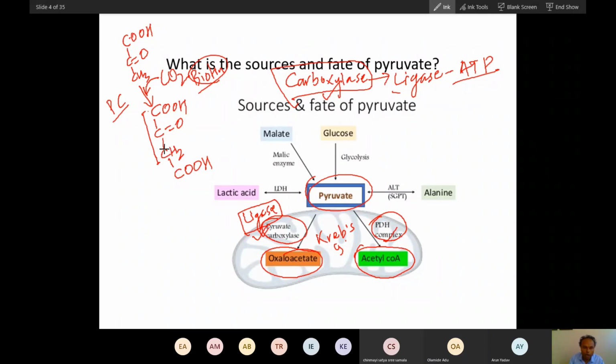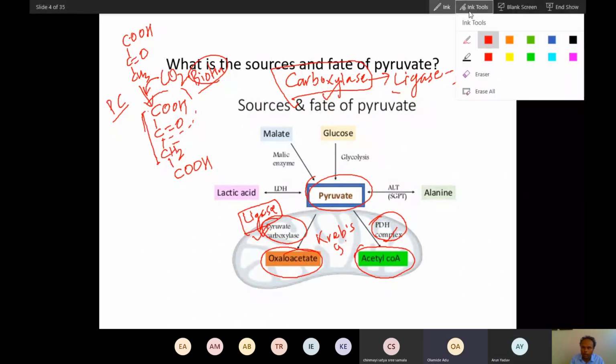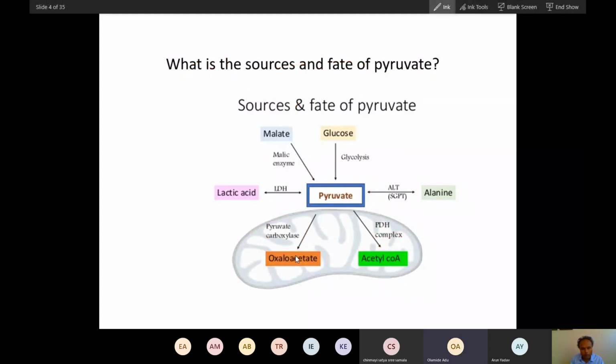This compound formed is called oxaloacetate. You can call this part oxalo and this part acetate. That is your oxaloacetate. Did you understand? Yes, sir. These two reactions are very important. Very little pyruvate will convert into oxaloacetate, and the majority of pyruvate converts into acetyl coenzyme A. We have already dealt with these two reactions. Just remember this picture is very important. I am going to ask many questions from it.